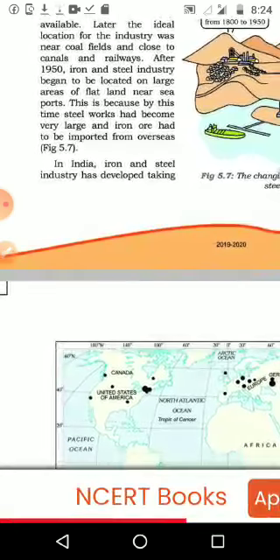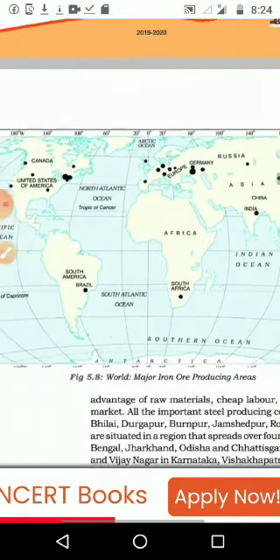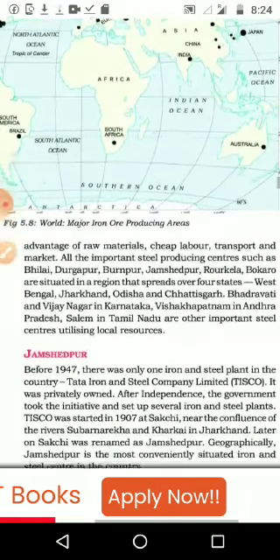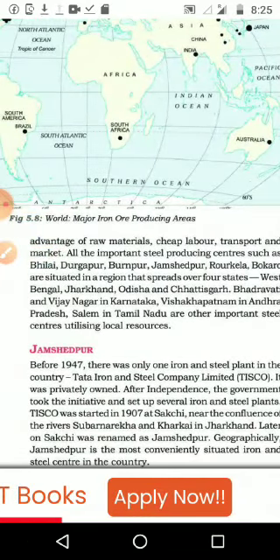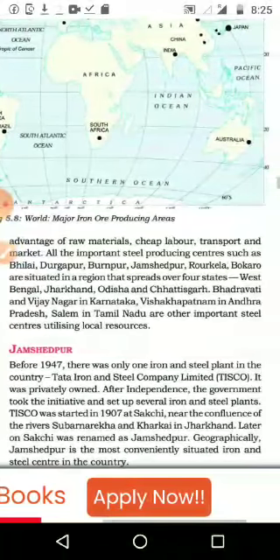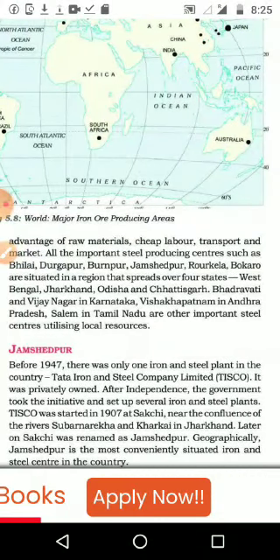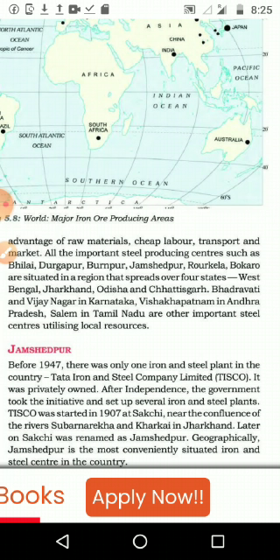In India, the iron and steel industry was developed taking advantage of raw materials, cheap labor, transport and market. In India, why did we develop the iron and steel industry? Because of the presence of raw material, cheap labor, transport and market. Please underline. All the important steel producing centers such as Bhilai, Durgapur, Burnpur, Jamshedpur, Rourkela and Bokaro are situated in the region that spreads over 4 states: West Bengal, Jharkhand, Orissa and Chhattisgarh.